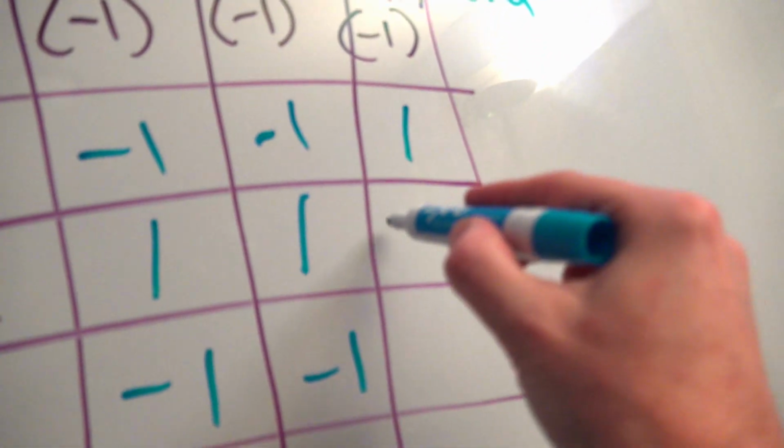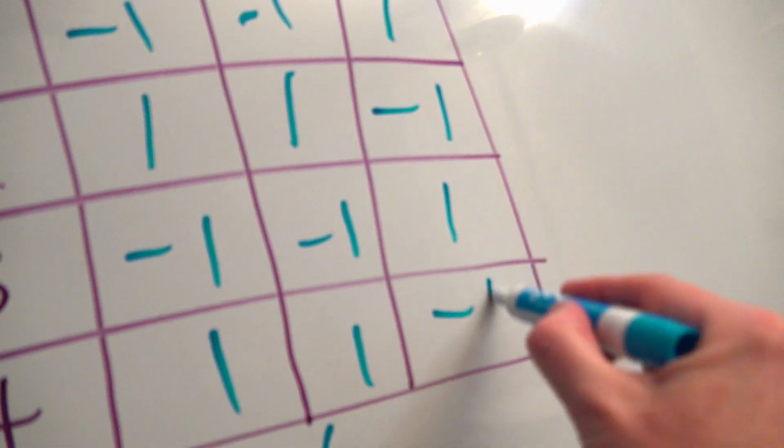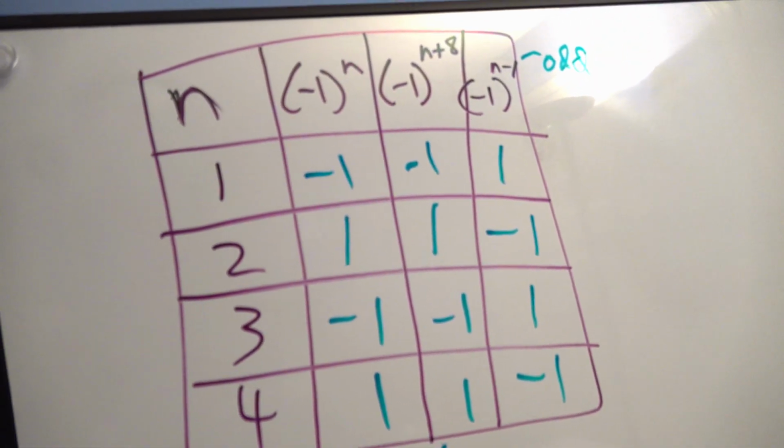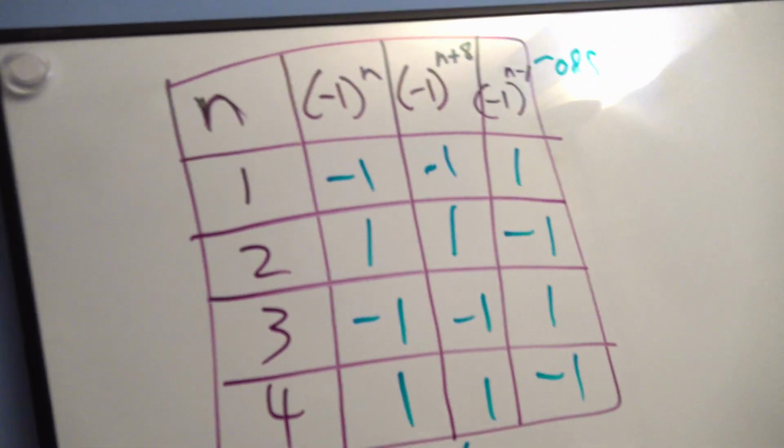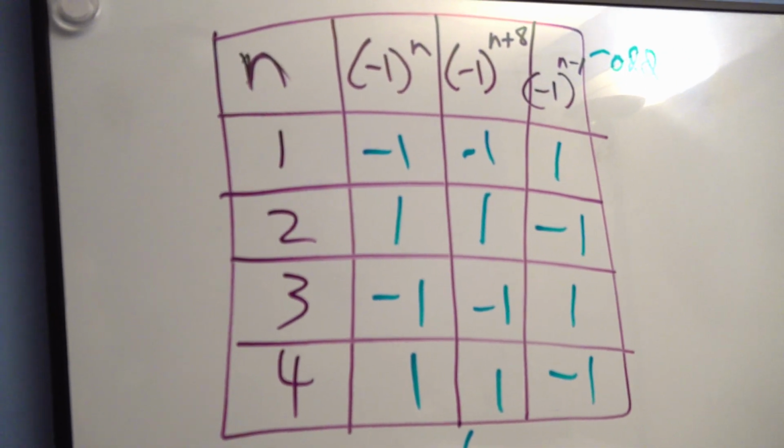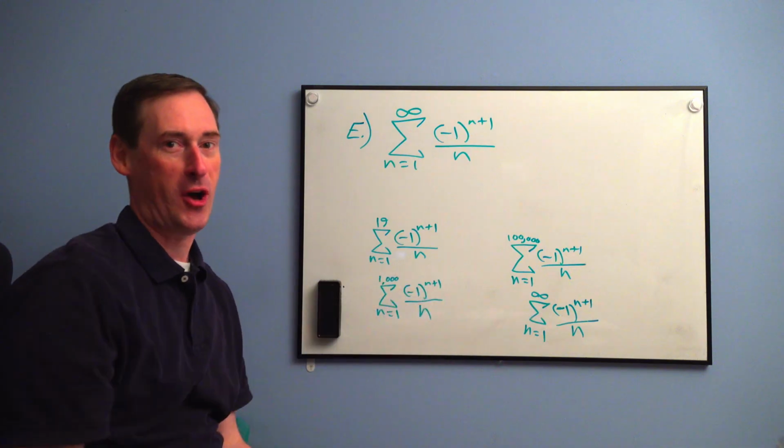-1 to the first is -1. +1, -1. So it's oscillating, it's alternating, but the other way. So just kind of know those three types right there. And now we go to the very thing we were just talking about.